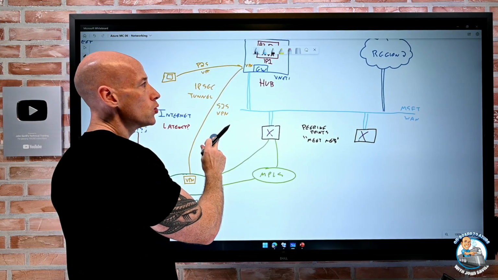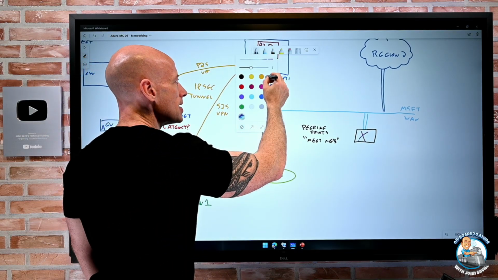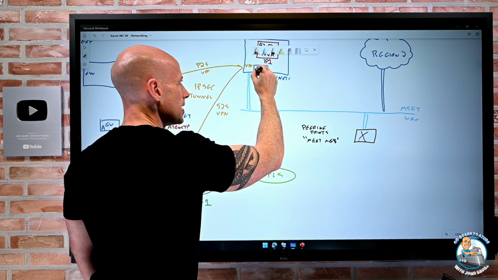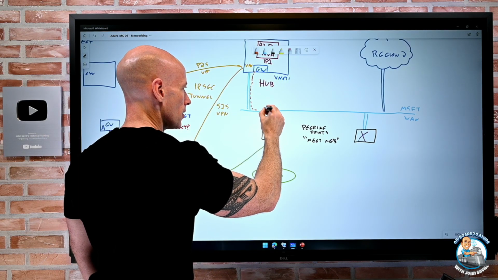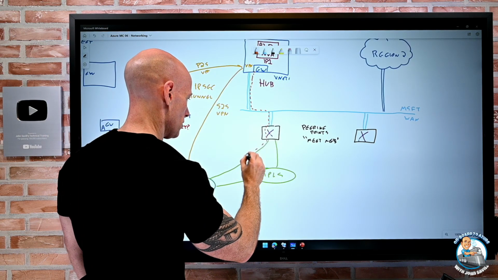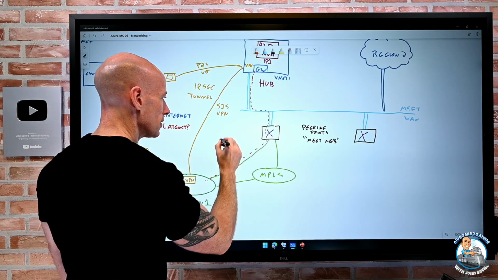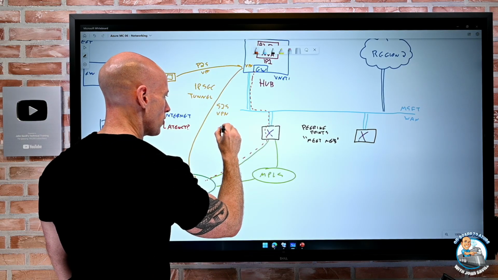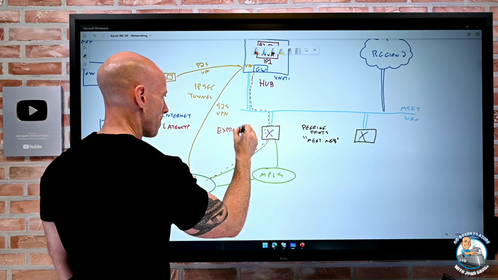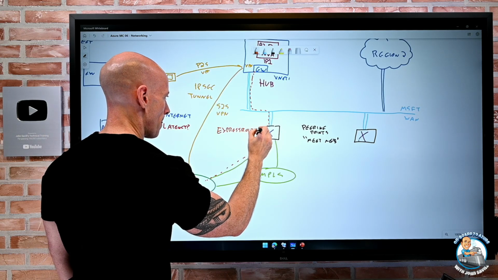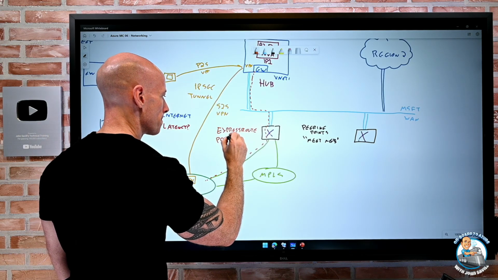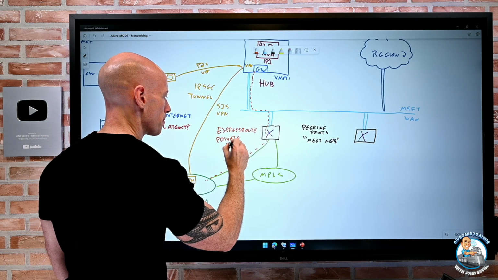So now again, my network is connected. And then what I do through ExpressRoute is from this gateway to here, I have ExpressRoute private peering.